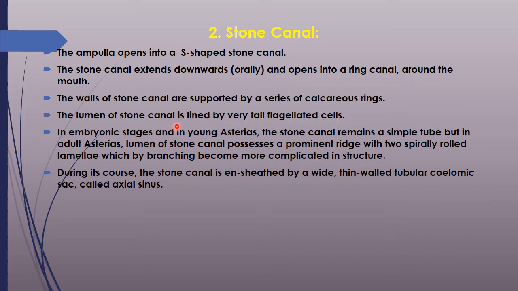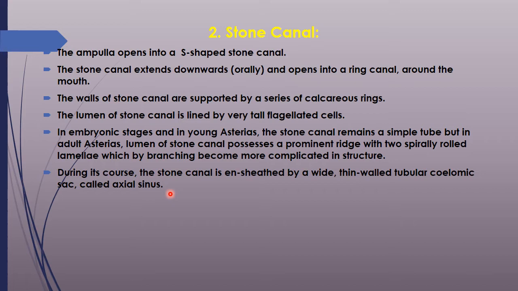In embryonic stages and in young Asterias, the stone canal remains a simple tube, but in adult Asterias, the lumen of the stone canal possesses a prominent ridge with two spirally rolled lamellae, which by branching become more complicated in structure. During its course, the stone canal is ensheathed by wide, thin-walled tubular coelomic sacs called the axial sinus. The stone canal is in the form of an S shape.